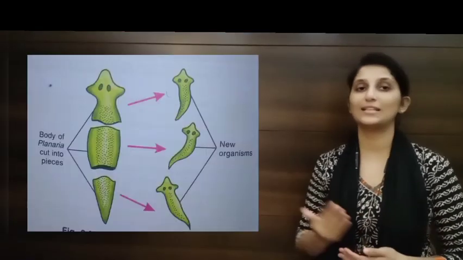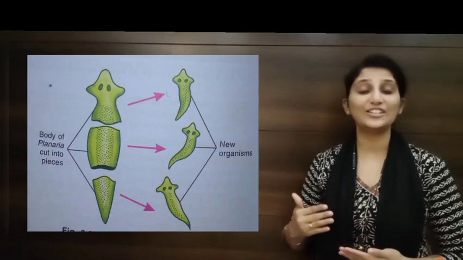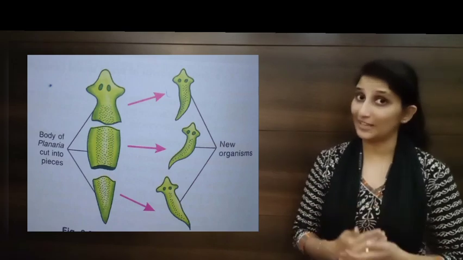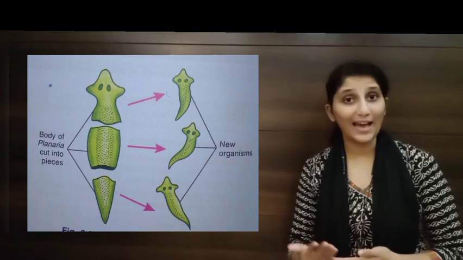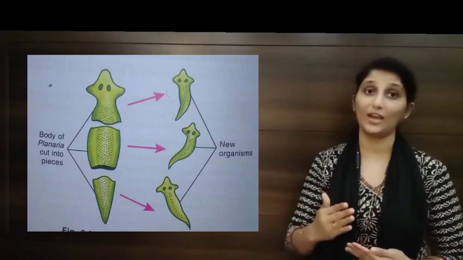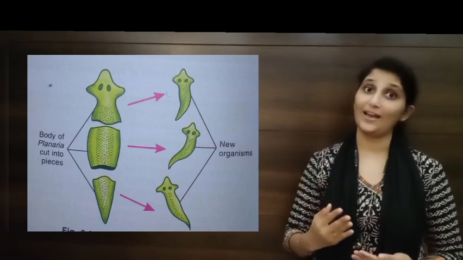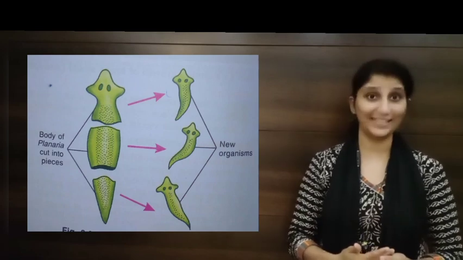In this picture, we can see Planaria, which is getting cut into 3 pieces, and from each piece a new organism is growing. From a single Planaria which is cut into three parts, three new Planaria have been reproduced asexually. Is it clear for you?